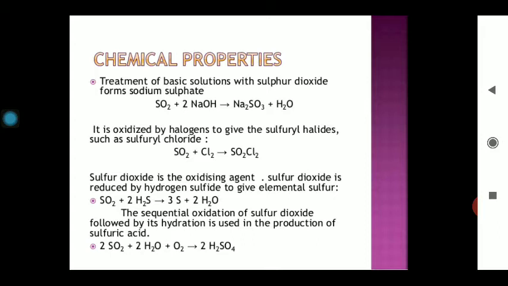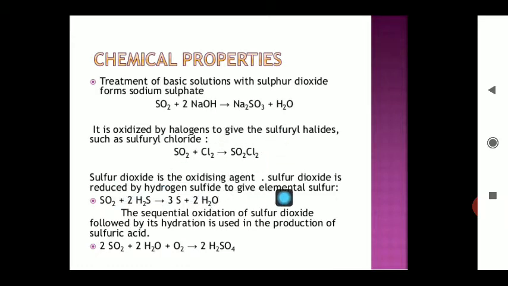First of all, reaction with bases. Bases like NaOH, KOH, and Ca(OH)2. Whenever these basic compounds come in contact with sulfur dioxide, they form their corresponding salts. The acidic nature can also be proved by this reaction. It can be oxidized by halogens to give sulfuryl halides, such as sulfuryl chloride: SO2 plus Cl2 combine to form SO2Cl2 gas, known as sulfuryl chloride.